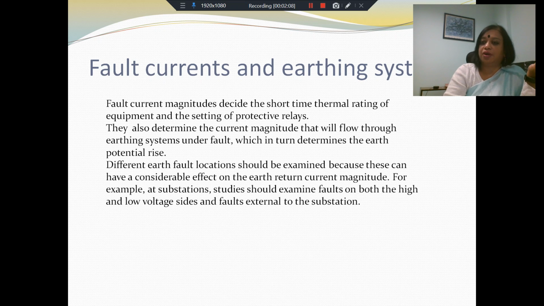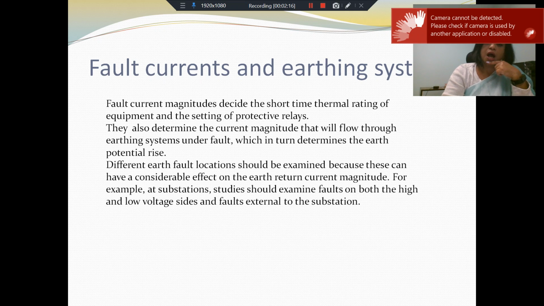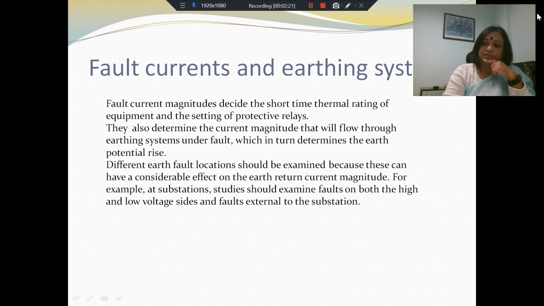This is something that we are well aware of, but in the context of earthing, we should remember that it is the fault current besides the earth resistance which will determine the current magnitude that will flow through the earthing system under fault conditions, and therefore it will determine the earth potential rise.